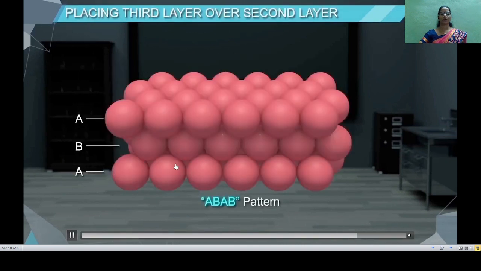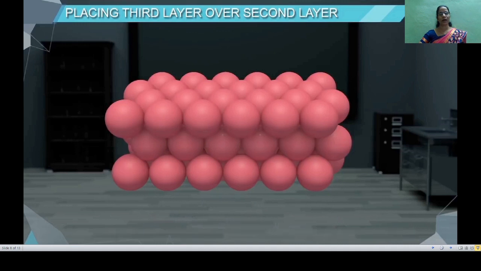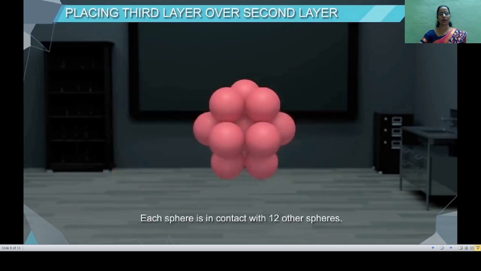Now see the stacking of the third layer over the second layer. Here in the first way, we are stacking the third layer in such a manner that the tetrahedral voids formed get covered by that third layer. So this pattern is called the ABAB pattern because the third layer is the same as the first layer, while the second layer is a different one.